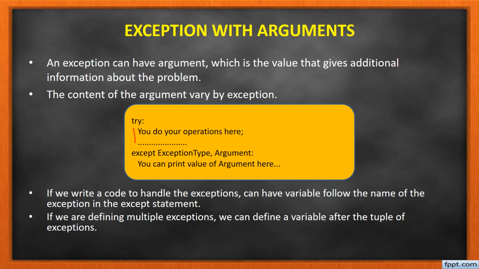Here we have the try block, and then except followed by the exception type, then the argument, and you can print the value of whatever we pass over here. If you are writing code to handle the exceptions, you can have a variable which follows the name of the exception in the except statement. If you are defining multiple exceptions in this block, we define a variable after the tuple of exceptions. For each exception I define a variable and mention what type of exception it is.